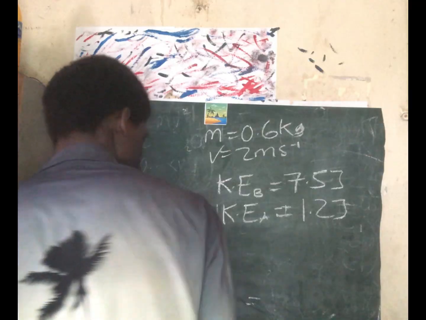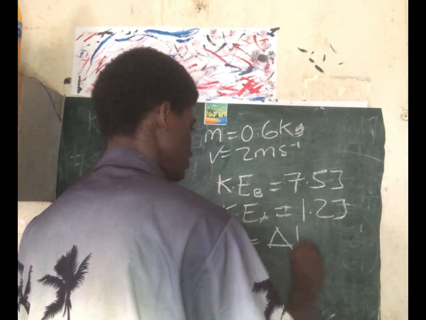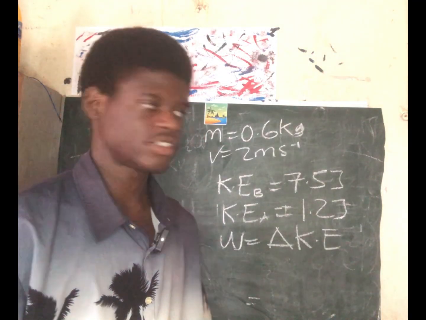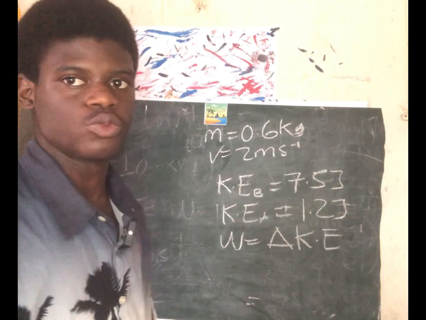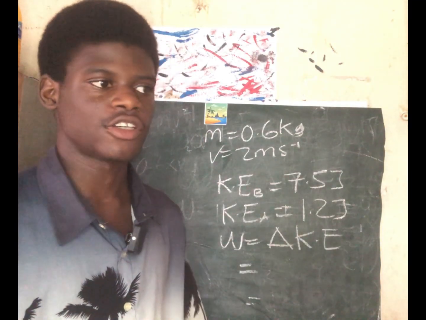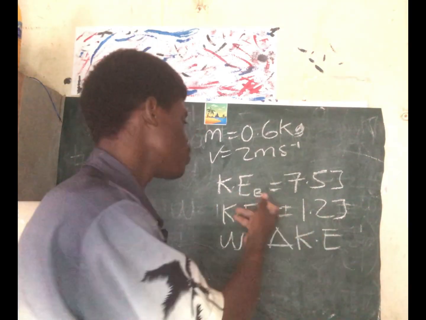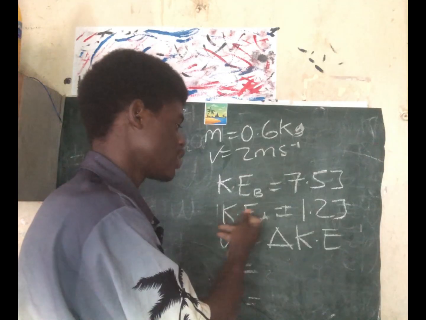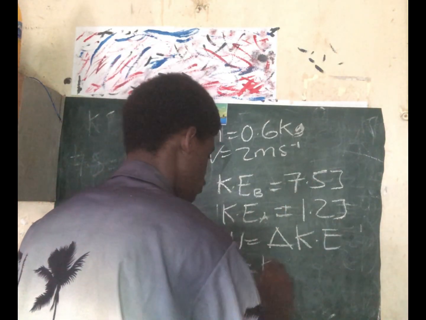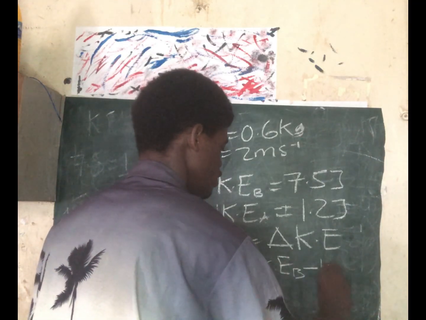So what is the total work done? From the work-energy theorem, we know that total work done is change in kinetic energy. That's kinetic energy final minus kinetic energy initial. In this question, our final is B because it moves from point A to B. So it should be kinetic energy B minus kinetic energy A. That's 7.5 minus 1.2. Let me write it for proper understanding.